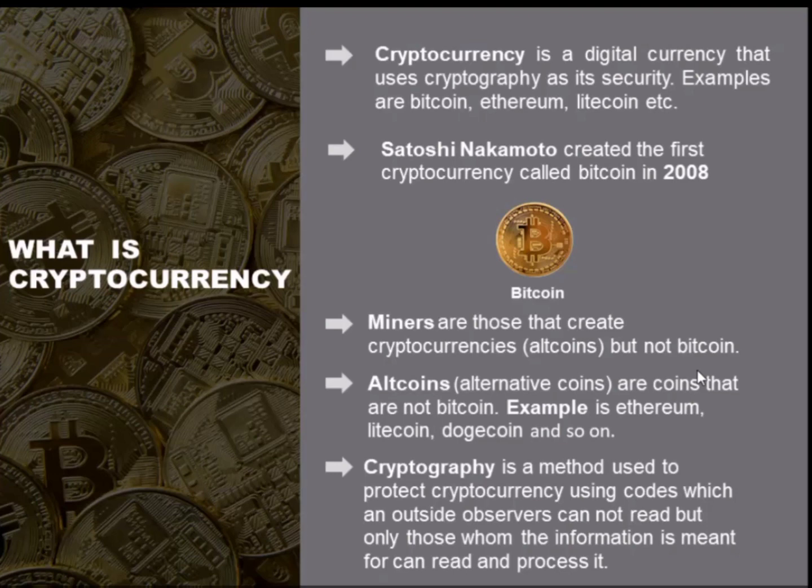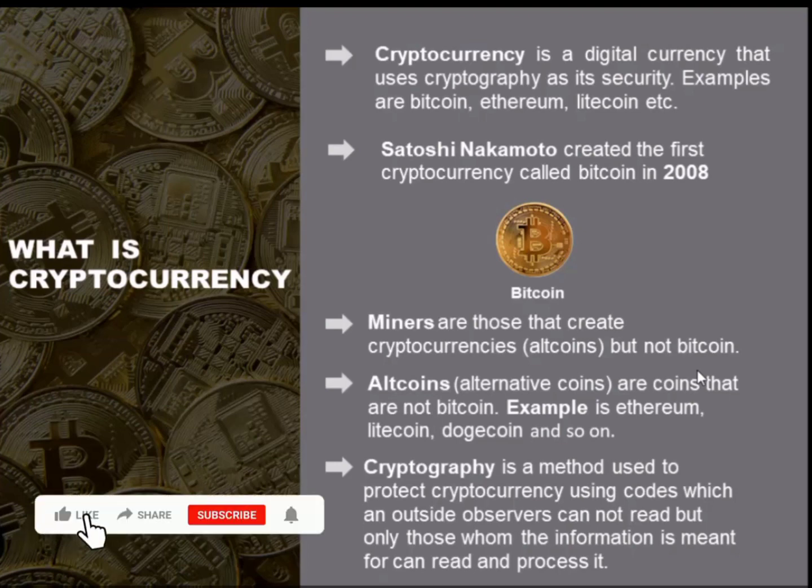So now, who is the founder of cryptocurrency? The founder of cryptocurrency is Satoshi Nakamoto. He was the first person who created the first cryptocurrency called Bitcoin in 2018.